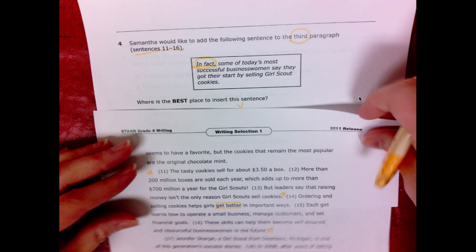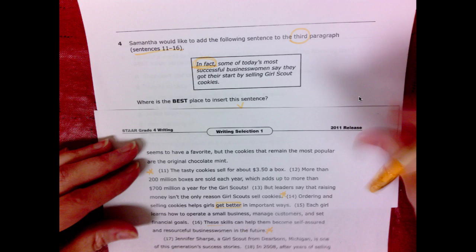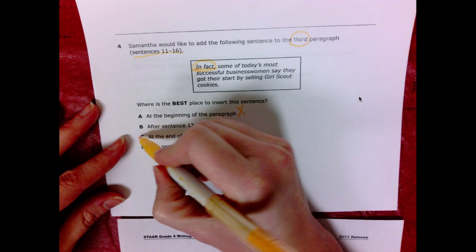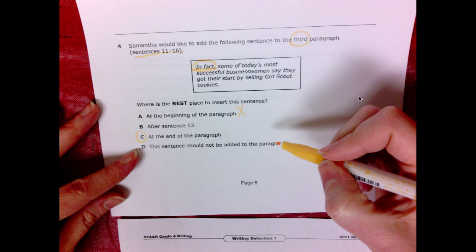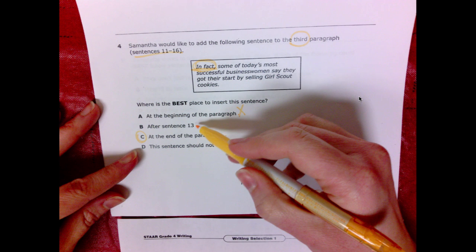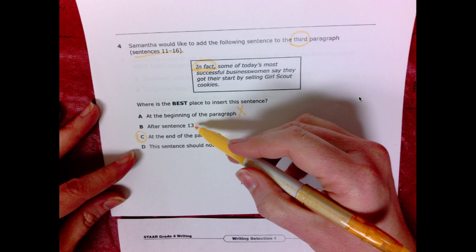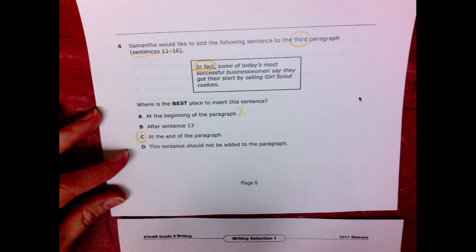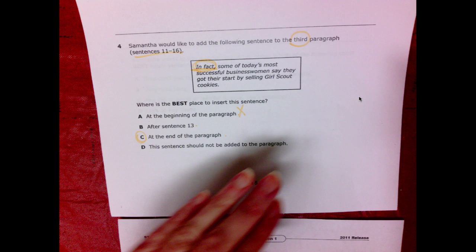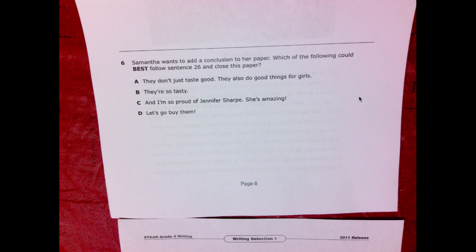So that's a really good one. I'm glad I kept reading through the answers to make sure I got it right. So this one is C. It goes at the end of the paragraph. It definitely belongs in the paragraph, so we wouldn't even consider that one. And this one kind of tripped me up. I thought it was going to be that one, but then when I read this one, I thought it was really good. All right, so if you got that correct and you picked C, you're going to give yourself a check, and we're going to go on.